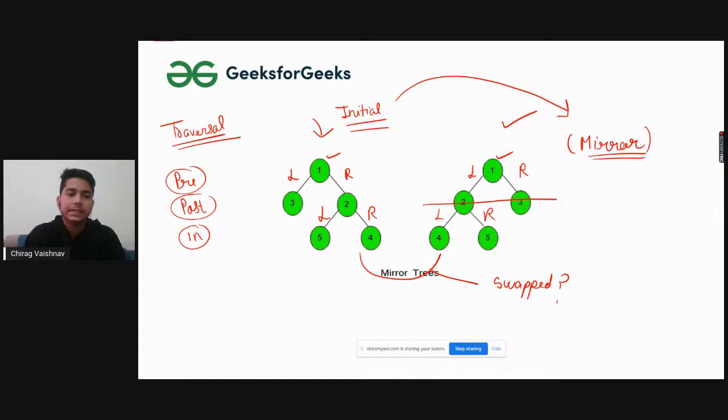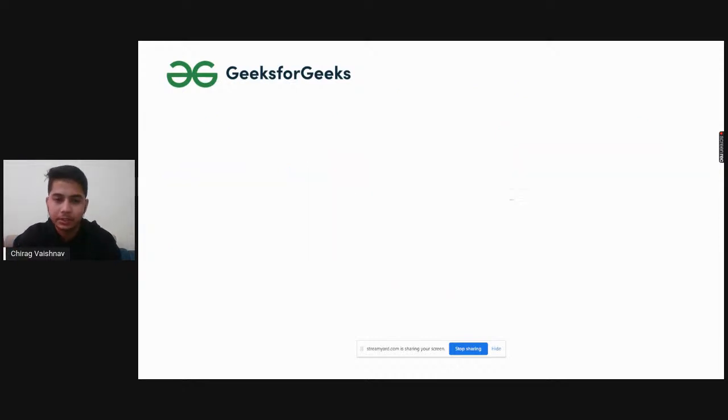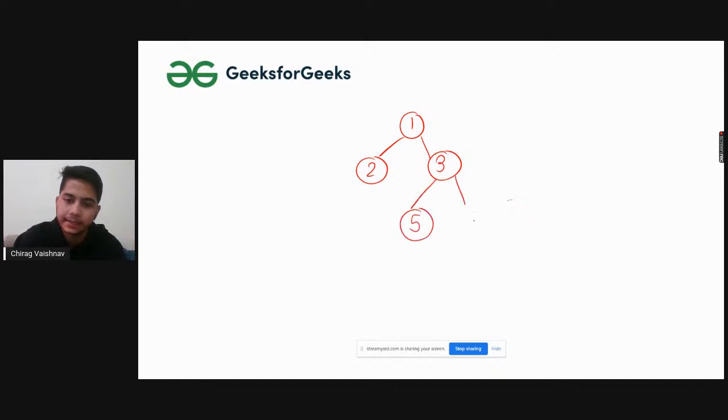Now you have to see what the traversal will be, how the traversal will go. Suppose I have this tree: 1, 2, 3, 5 and 4. Suppose this is the tree.